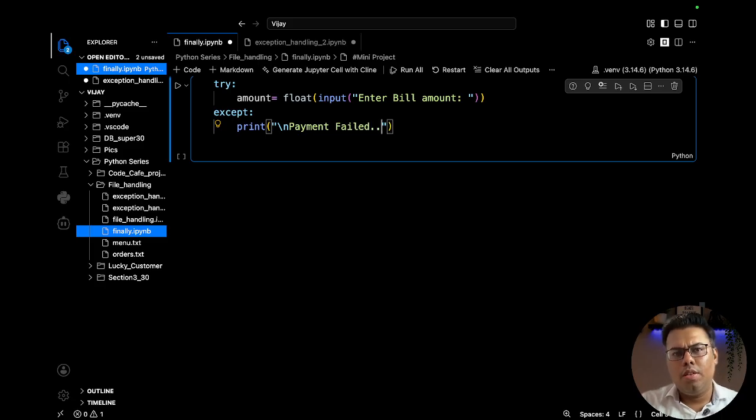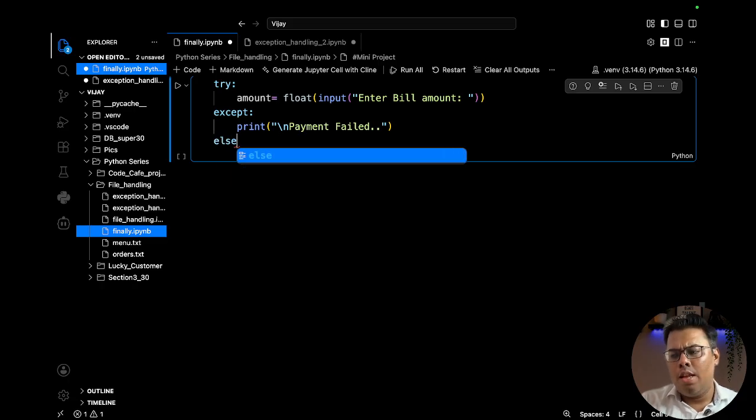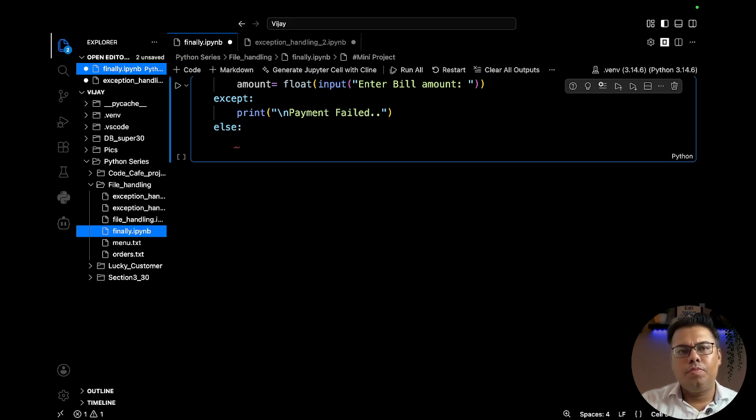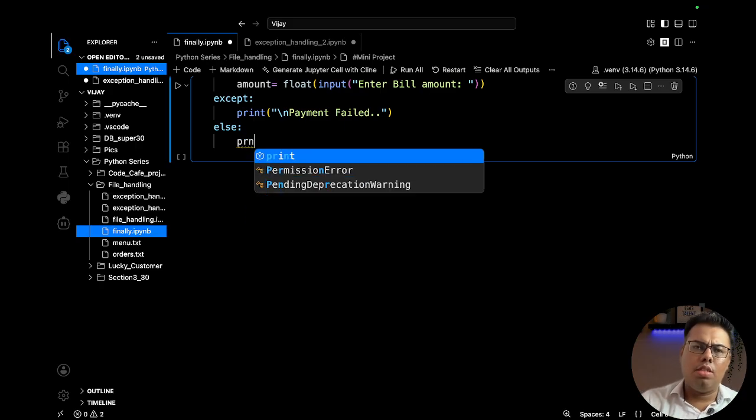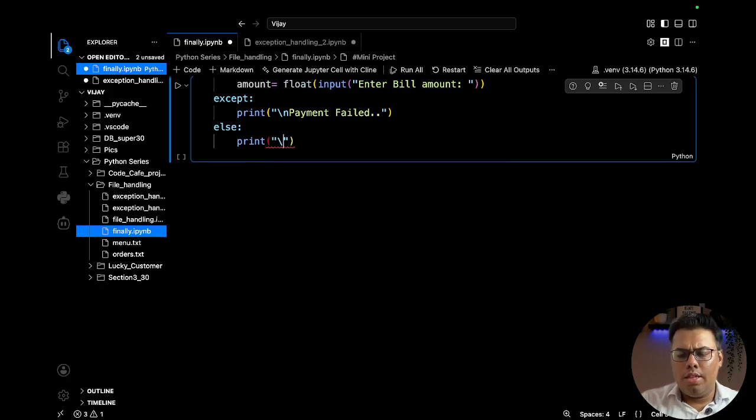Okay, we will keep that message, and in the else block, what else we can do? In the else block we can print payment successful. Okay, that we can do.